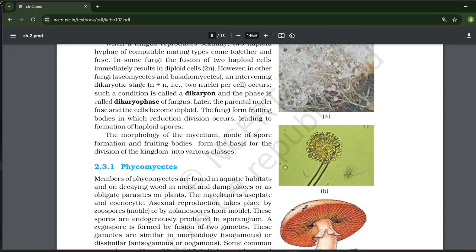The morphology of mycelium, mode of spore formation, and fruiting bodies form the basis of the division of the kingdom